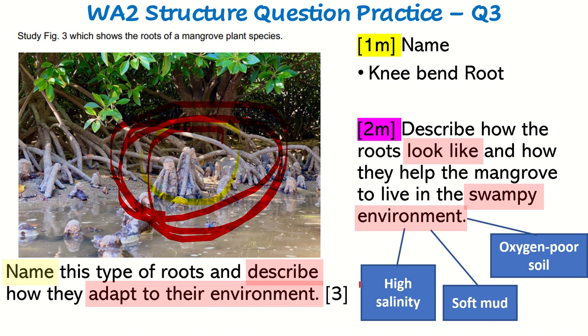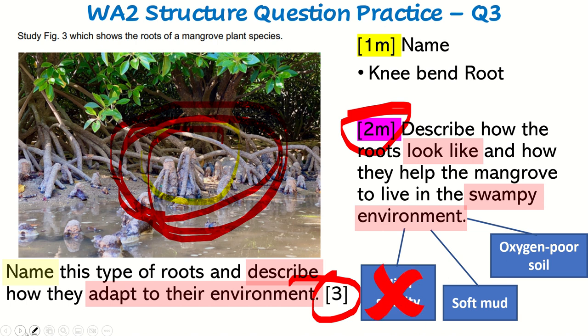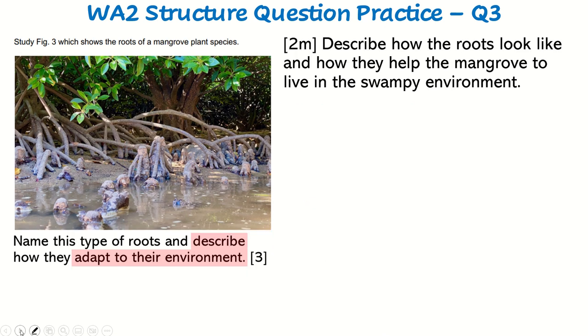So for the next 2 marks, because this is a 3-mark question, they want you to describe how the roots look like and how these roots help the plant to live in this swampy environment. Now, it's quite hard to describe how roots that filter out salt look like. So we will not focus on high salinity. It's 2 marks, so I choose my battles. I choose soft mud and I choose oxygen poor soil, because with these two, I can describe how the roots look like. All right, so I'm going to start with oxygen poor soil first.